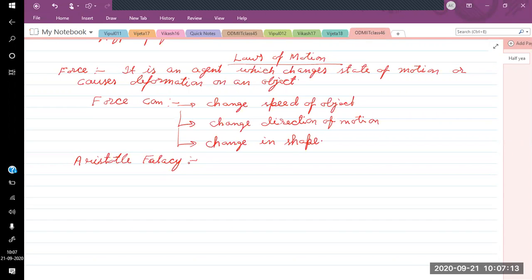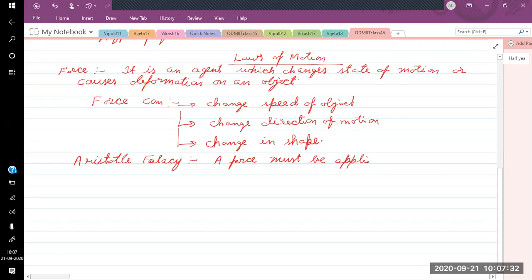So a force must be applied on an object if it has to move continuously. But this is not a correct law.